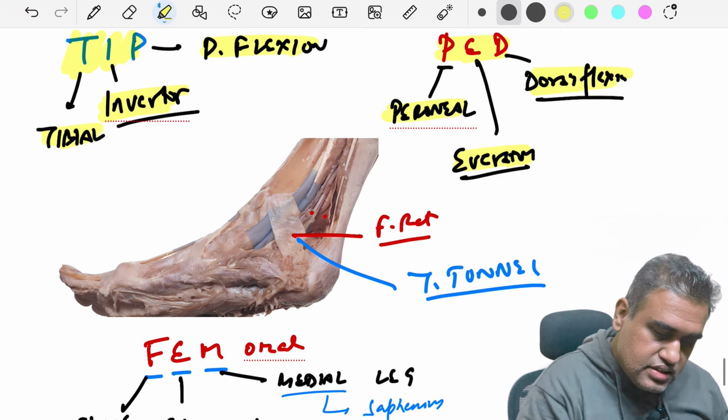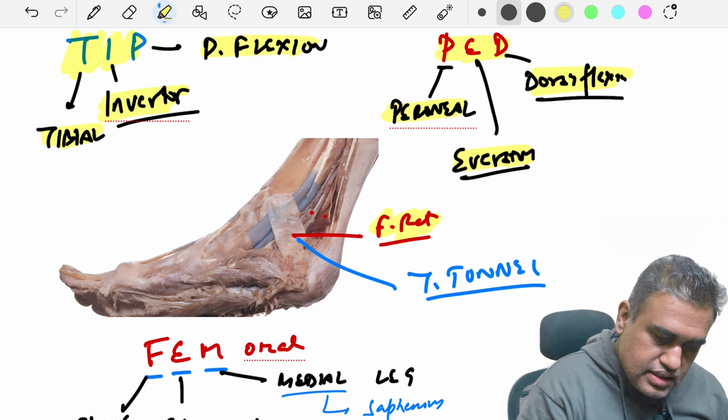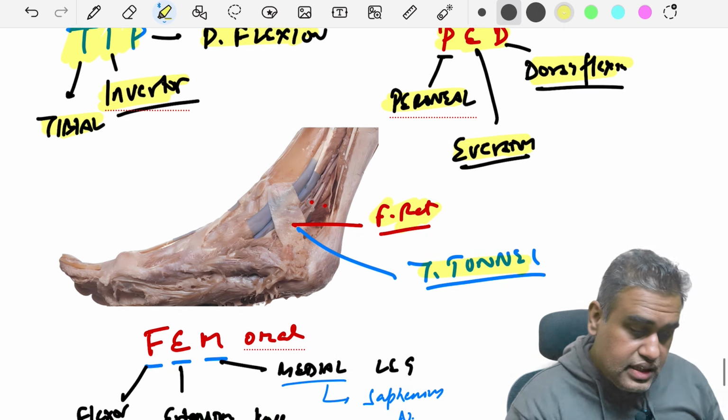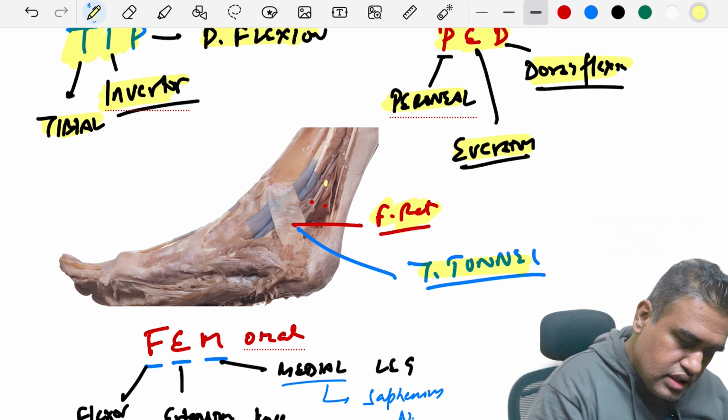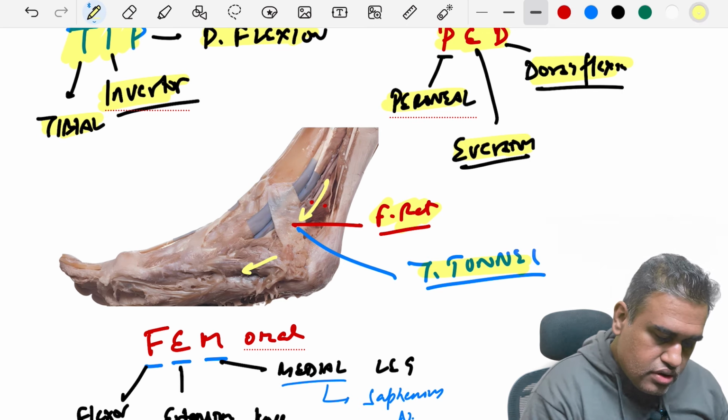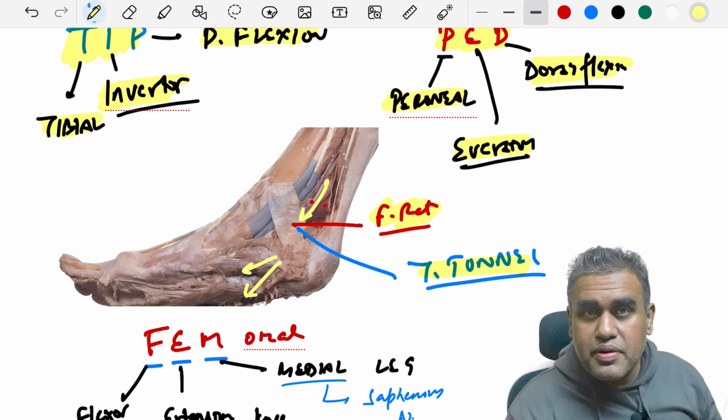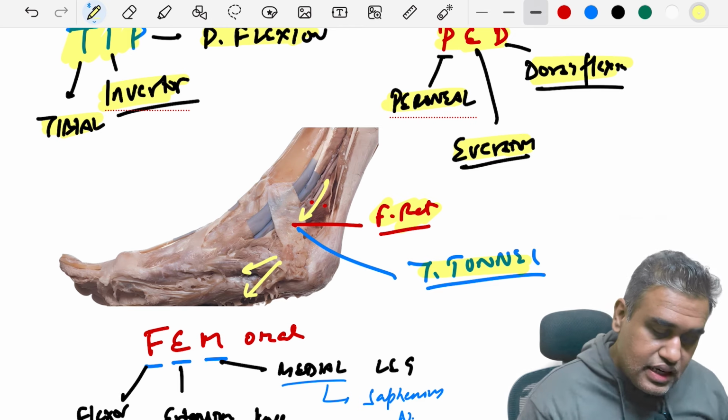Here is the flexor retinaculum being shown to you, and that is the tarsal tunnel, through which passes the tibial nerve. So the tibial nerve is very close to it, and it will pass somewhere around over here to go to the sole of the foot, dividing into the medial and the lateral plantar nerve. So the tibial nerve can be damaged in the tarsal tunnel.